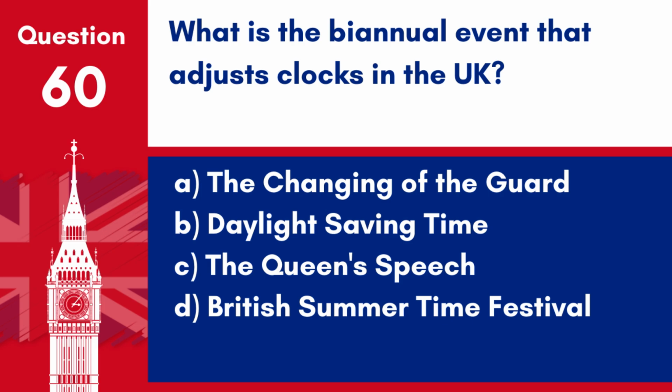Question 60. What is the biannual event that adjusts clocks in the UK? A. The changing of the guard. B. Daylight saving time. C. The Queen's Speech. D. British Summertime Festival. Answer: B. Daylight saving time. This event involves adjusting clocks forward by 1 hour in spring, spring forward, and back by 1 hour in autumn, fall back, to make better use of natural daylight during the evenings.